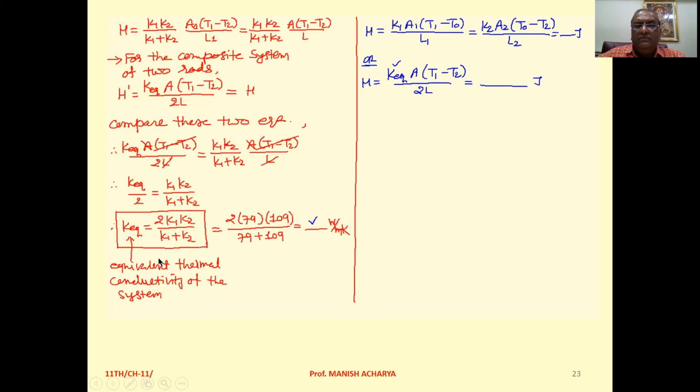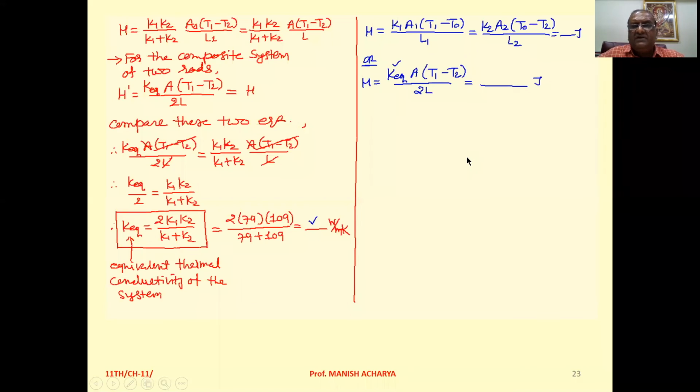Now substitute the values K1 79, K2 109 in this equation and solve it, you will get the answer. So for the equivalent thermal conductivity, the equation is derived as well as calculated. Clear to all of you up to this one?